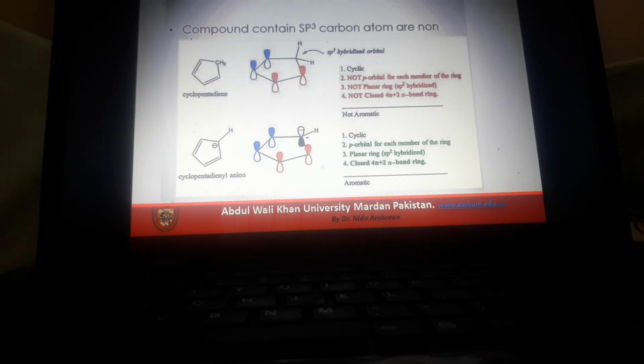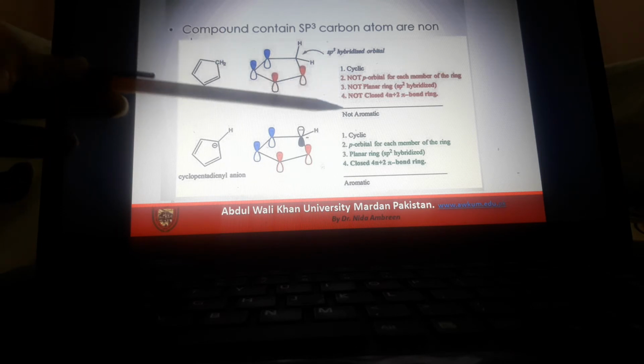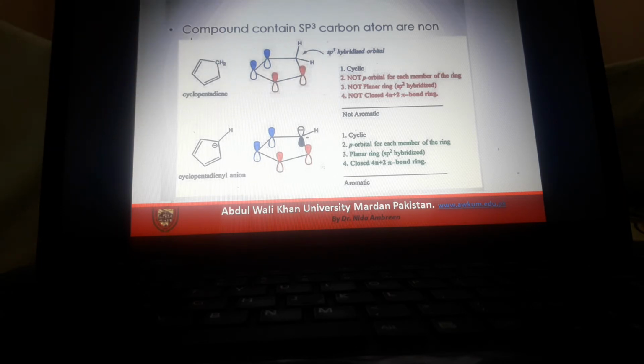For an aromatic compound, the Huckel rule is that it should follow 4n plus 2 pi electrons. So this molecule is non-aromatic.